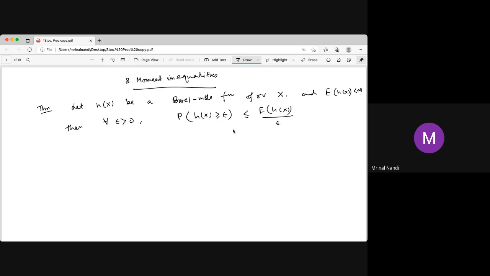So the proof is very easy. We prove it for discrete; similarly you can prove it for the continuous case. Assume X is discrete. Now let the probability of X equal to x_k be p_k, with k equal to 1 up to dot dot dot, maybe finite, maybe infinite.